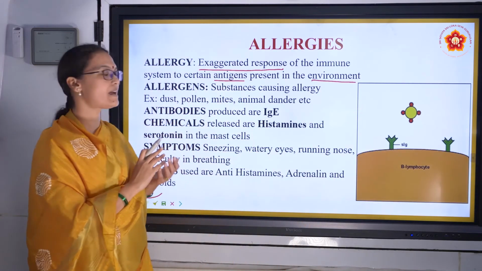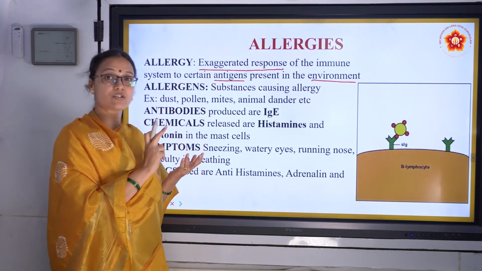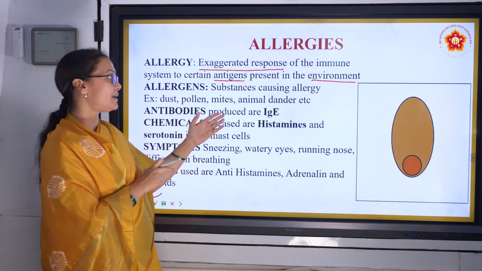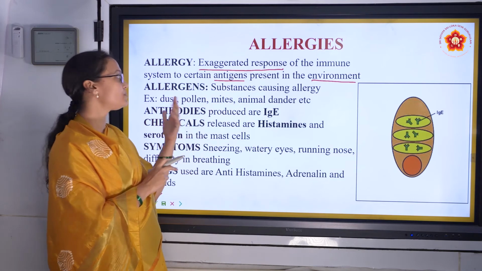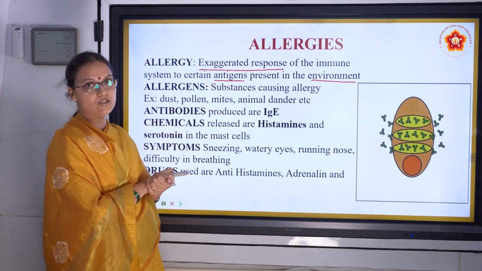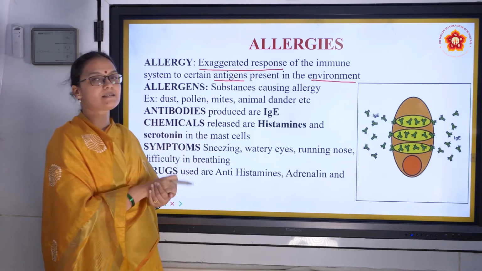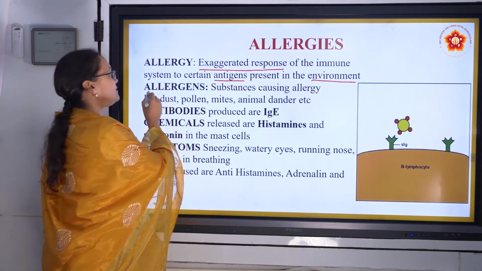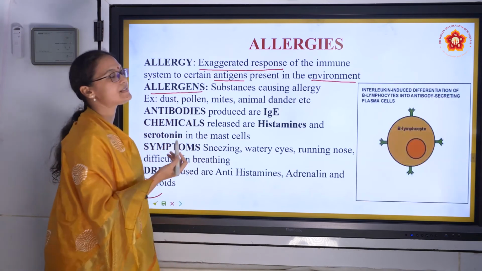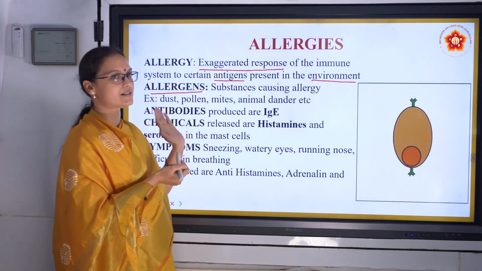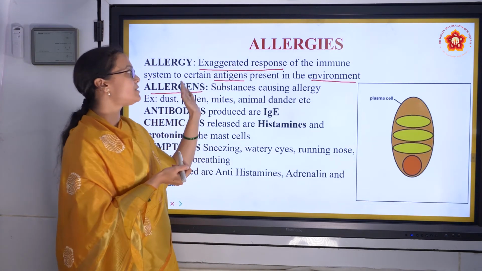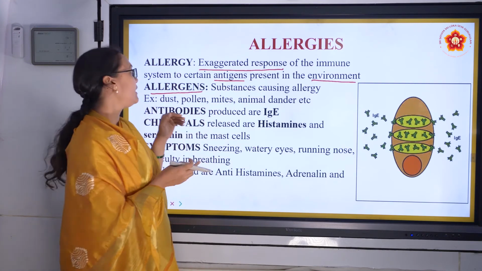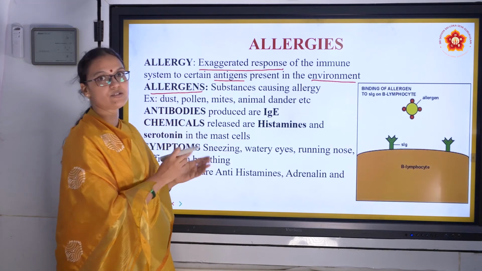Like dust. Some are allergic to dust, some are allergic to pollen, to animal hair, and to mites, animal dander. There are a lot of things people can be allergic to. So these things in the environment which can cause allergy are called allergens. What is allergy? It is an exaggerated response to the antigens present in the environment. These can be dust, pollen and mites, and these are called allergens.